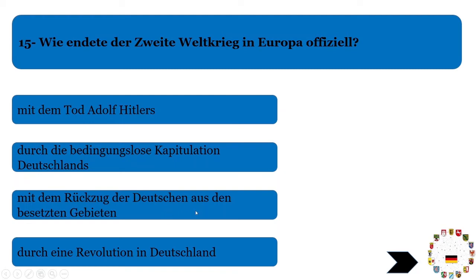Mit dem Rückzug der Deutschen aus den besetzten Gebieten: the areas which the Germans had captured, they retreat from those areas, or withdraw from them. This is not the correct answer. Also, durch eine Revolution in Deutschland, through a revolution in Germany, the Second World War came to an end. No, only the bedingungslose Kapitulation, this unconditional surrender from Germany, was the reason that the Second World War came to an end in Europe.